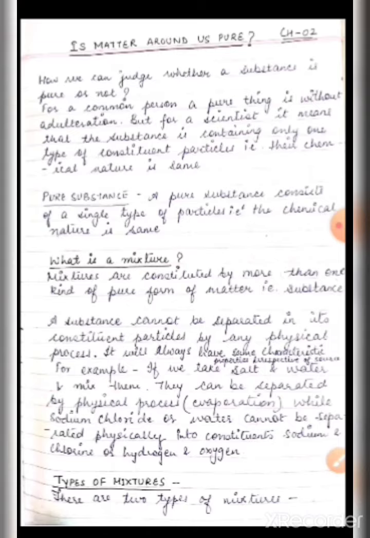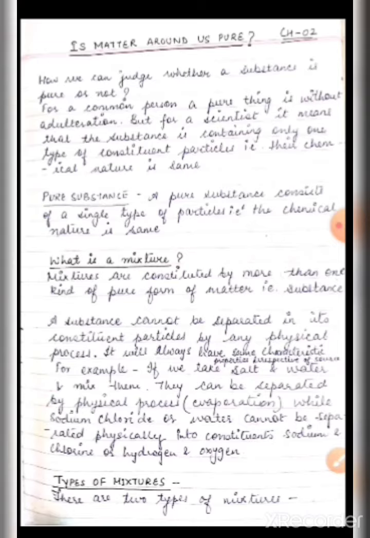You cannot separate the components of a pure substance, whereas you can separate the components of a mixture by physical properties or physical processes. If we take the example of distilled water, which we have discussed before, H2O, it has two kinds of atoms, hydrogen and oxygen, but by physical process they cannot be separated.